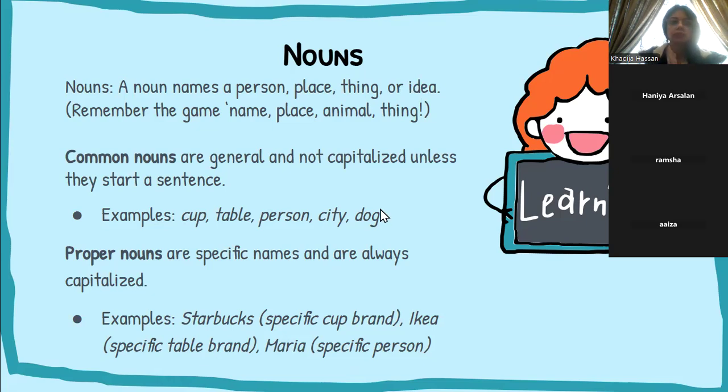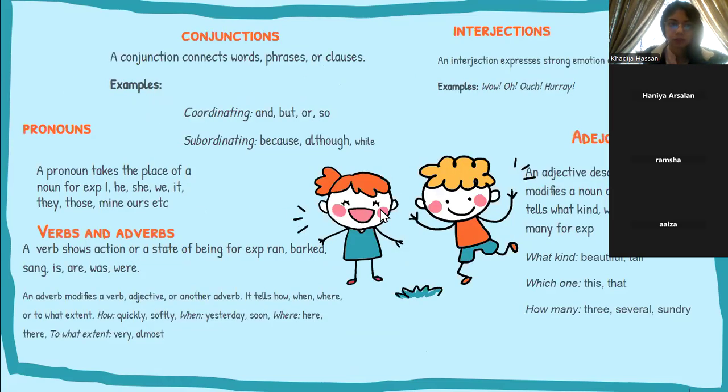All right. So then come other parts of speech. So pronouns, a pronoun takes the place of a noun. For example, I, he, she, we, it, they, those, mine, ours, etc. Right? So when we're writing a story, we don't keep saying Ali did this and Ali did that and Ali crashed his car, etc. We then change it to he or him, right? So that is what pronouns are. They are used as a replacement of the proper noun.